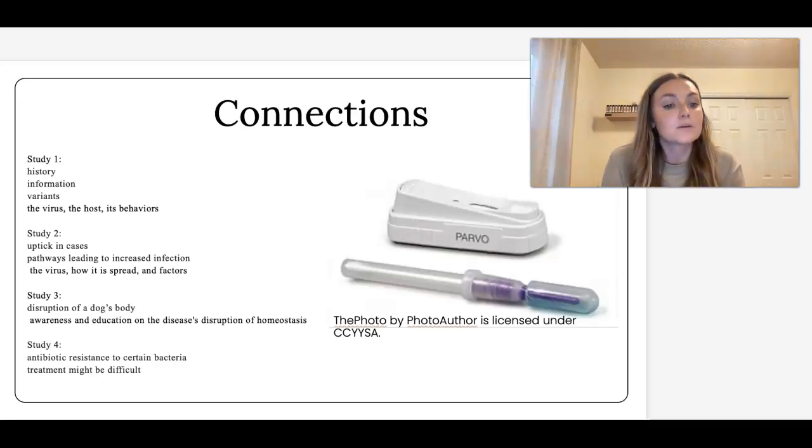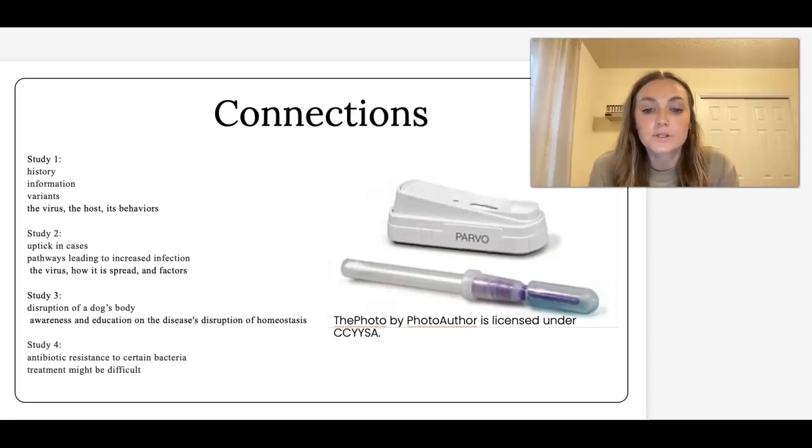In the final study from Shiro 2022, the researchers discussed the unfortunate possibility of antibiotic resistance to certain bacteria in dogs infected with CPV. In reference to my course project, this source can be extremely useful when discussing how treatment can be a difficult part of disease management or mitigation. And in the photo, you can see this is how they test for parvo.